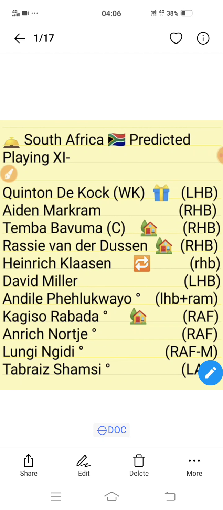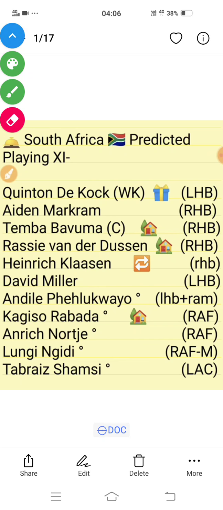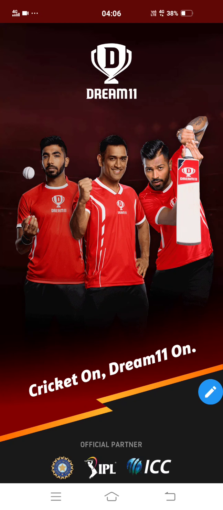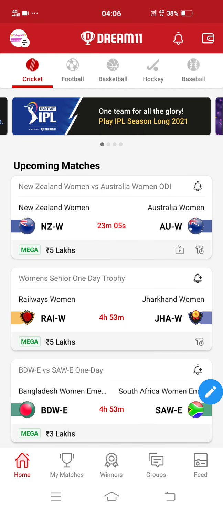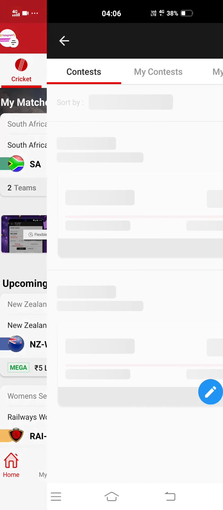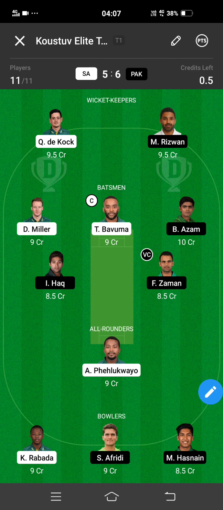Now I will be showing my Dream 11 team. So now you can see that Dream 11 is opening on the screen. I'll show you my GL and SL team. I have made two teams for this match, and I'll be showing you my teams now. So this is my GL team.